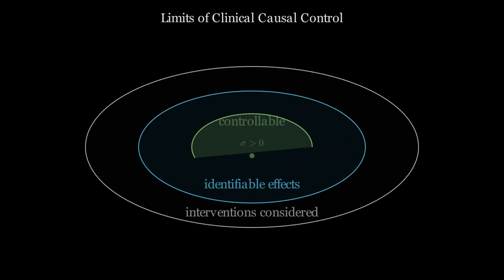Effective clinical control requires three conditions to hold simultaneously. First, a correct causal model that identifies the true treatment pathway. Second, a treatment effect that is identifiable from available patient data. Third, sufficient physiological reserve. The patient's organs must have enough remaining capacity to respond to treatment before reaching an irreversible threshold. If any one of these three conditions fails, clinical control fails.